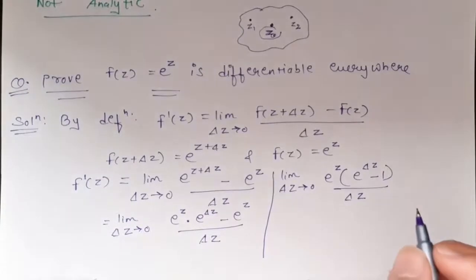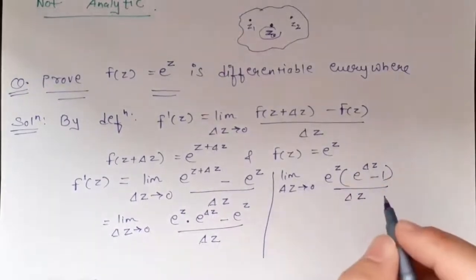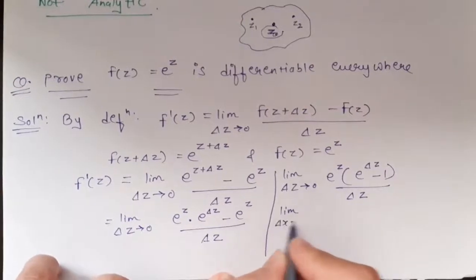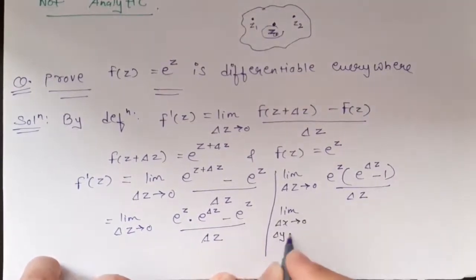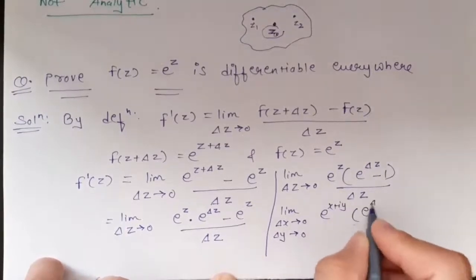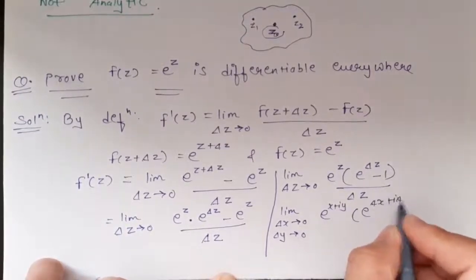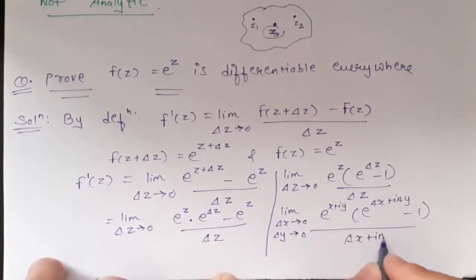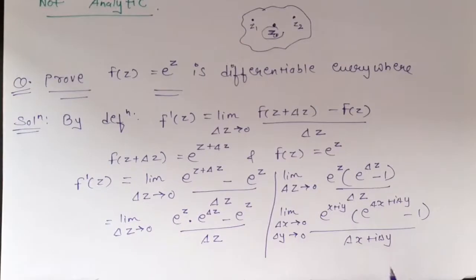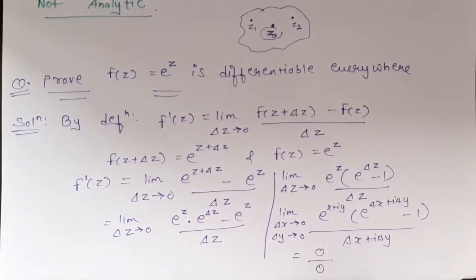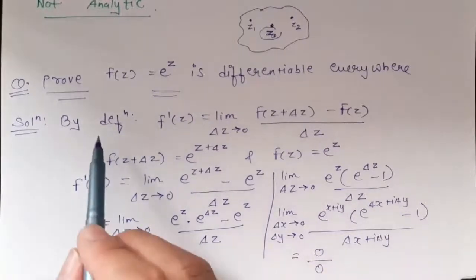Now if we convert this equation in the form of x and y, then we get the limit as delta x tends to 0 and delta y tends to 0 of e raised to x plus iy into (e raised to delta x plus i delta y minus 1) upon (delta x plus i delta y). So if we apply the limit, it will be in the form of 0 upon 0, so it can't be solved further by this method of definition.